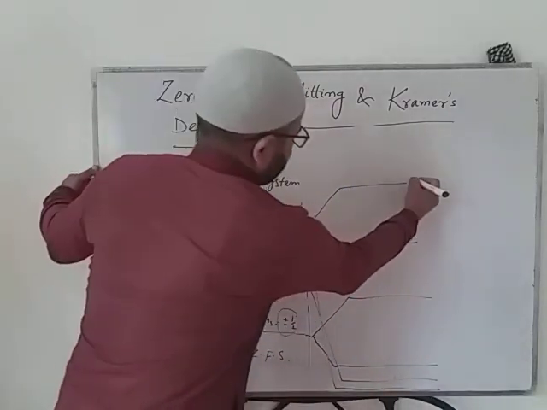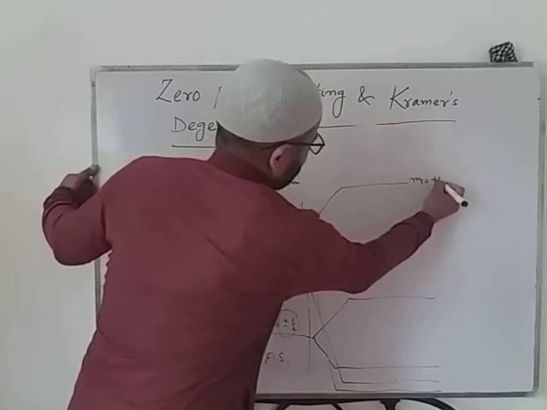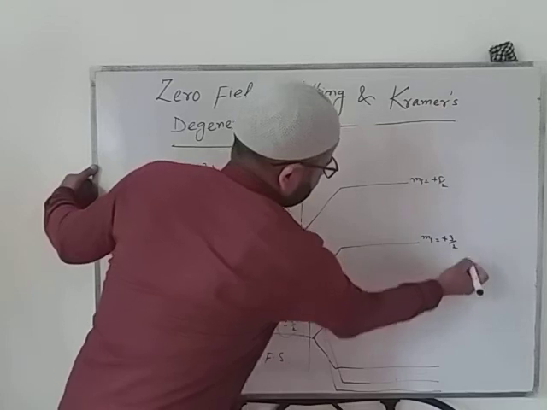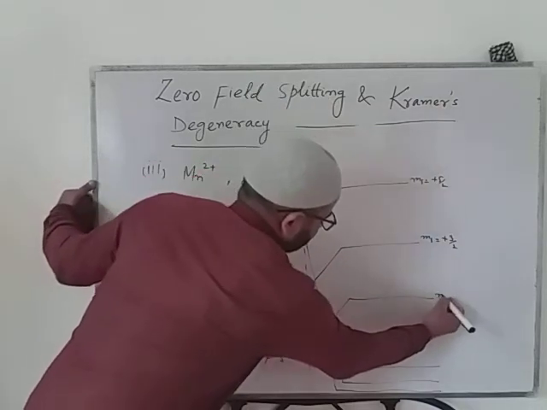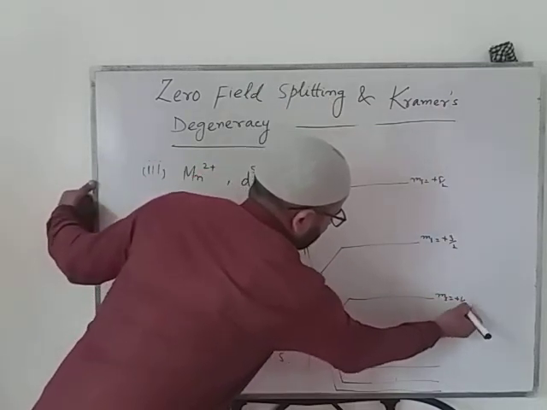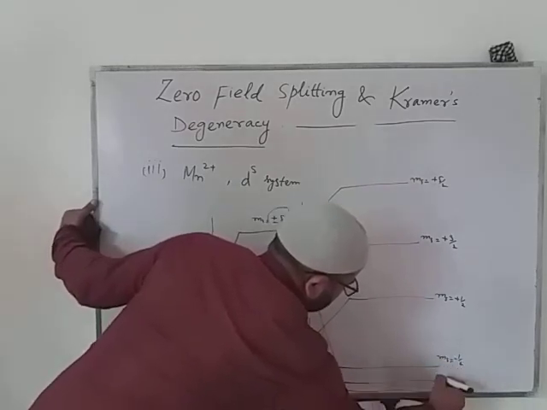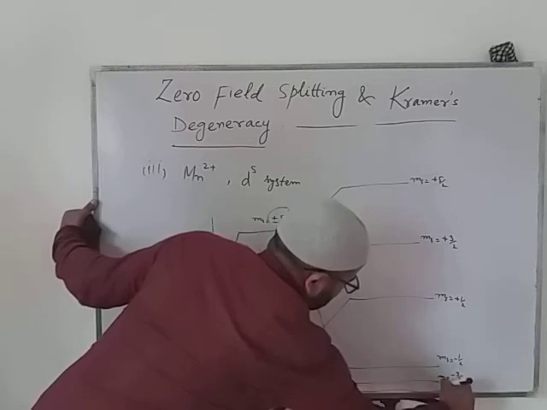So it is ms equal to plus 5 by 2, plus 3 by 2, plus 1 by 2, minus 1 by 2, minus 3 by 2, and minus 5 by 2.